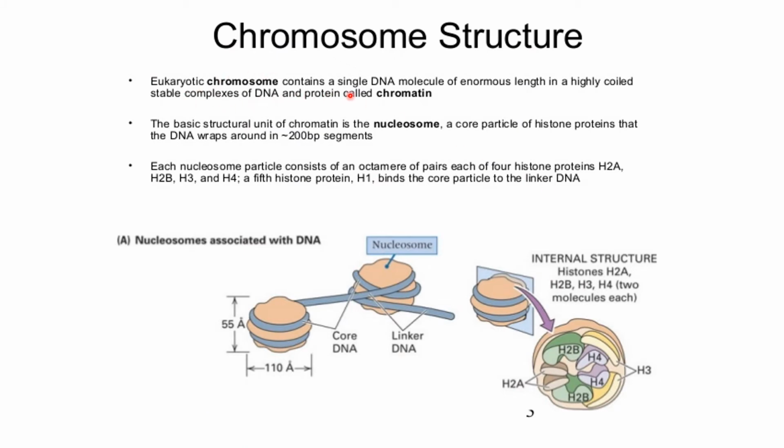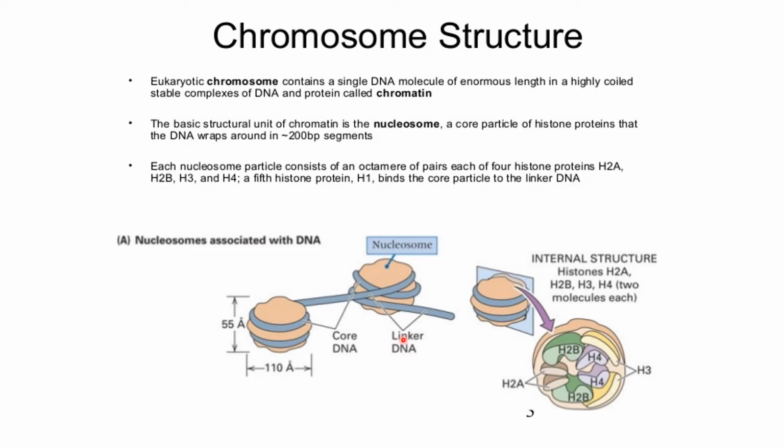Eukaryotic chromosomes contain a single DNA molecule of enormous length in a highly coiled, stable complex of DNA and proteins called chromatin. The basic structural unit of chromatin is called the nucleosome. That is a core particle of histone proteins with the DNA wrapping around it in about 200 base pair segments. Different kinds of histone proteins are there: H2A, H2B, H3, H4, and a fifth histone protein, H1, which binds the core particle to the linker DNA.